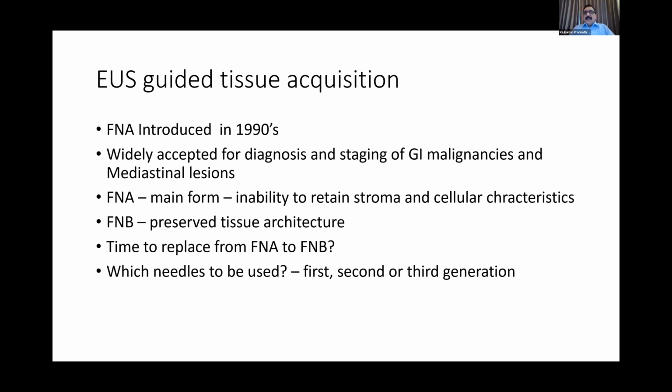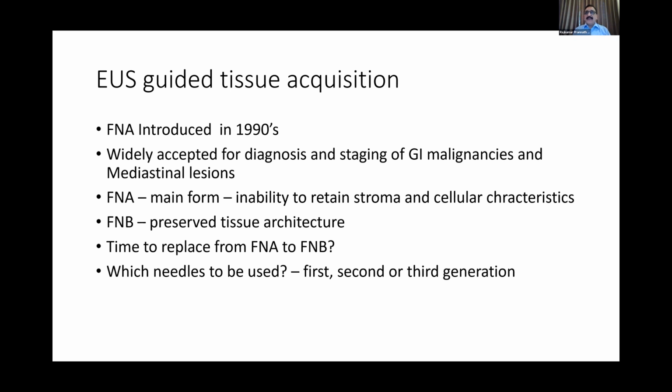So moving ahead, I think the most common intervention which we do with EUS is tissue acquisition, which actually established EUS in day-to-day clinical practice. We all know FNA was introduced by Dr. Peter Vilmann and group in the 1990s. He's here with us. This is now widely accepted for diagnosis and staging of GI malignancies and mediastinal lesions. FNA is the main form.